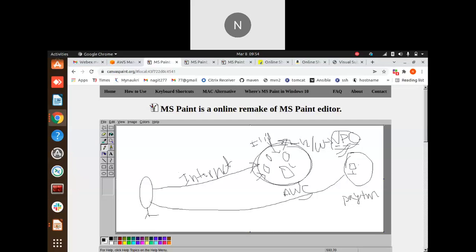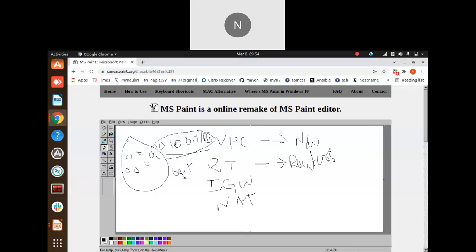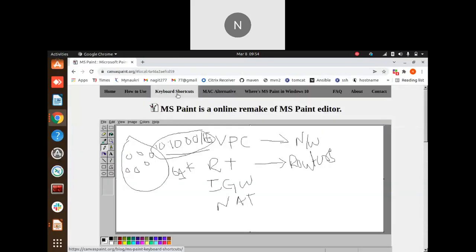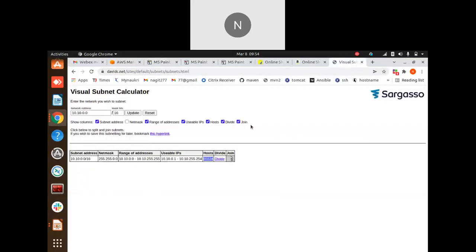In the same manner here in the VPC, we are creating a network with a /16 range. In the /16 range, we are getting about 65,000 IP addresses, so that we can host 65,000 servers in that network. And here you can split the network. We can create 2 networks inside the network, dividing it into 32,000 and 32,000.